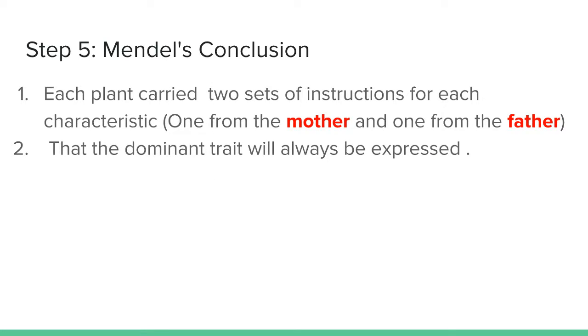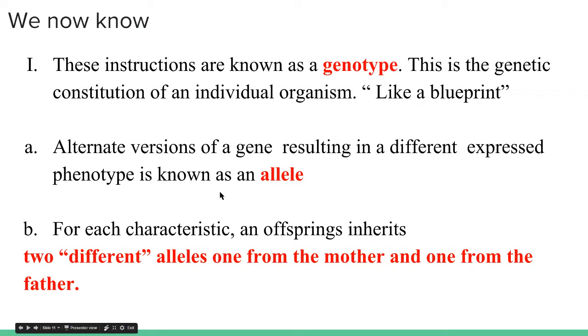So Mendel's conclusion: each plant carried two sets of instructions for each characteristic, one from the mother and one from the father, and the dominant trait will always be expressed. So that's what he concluded. But we now know these instructions are known as a genotype. So this is the letter combination of the genes or alleles present. This is the genetic constitution of an individual organism, and it's like their blueprint.